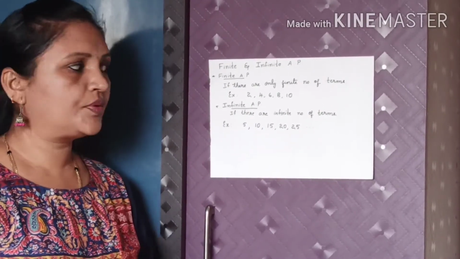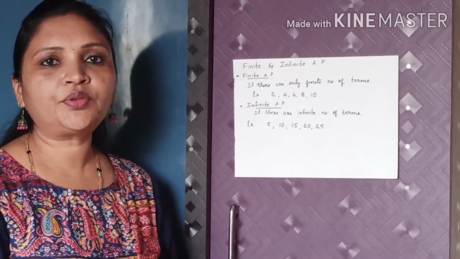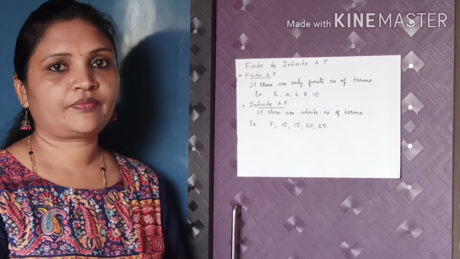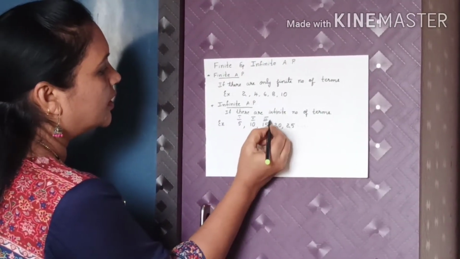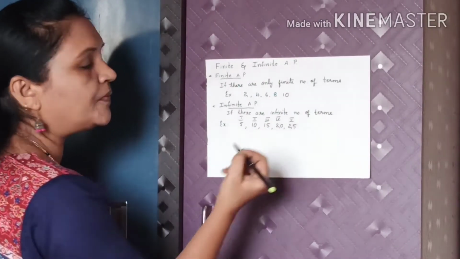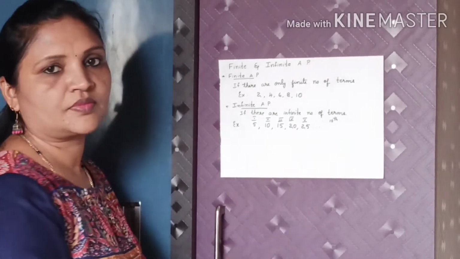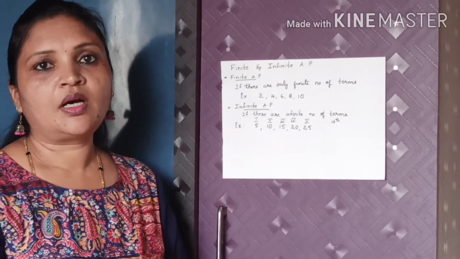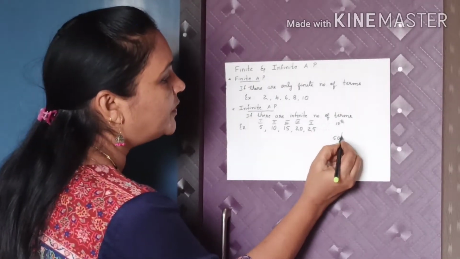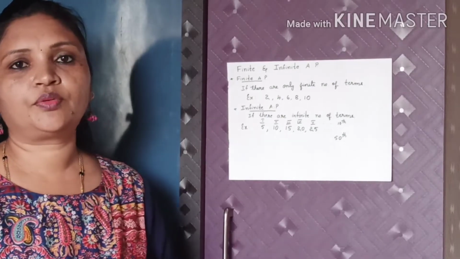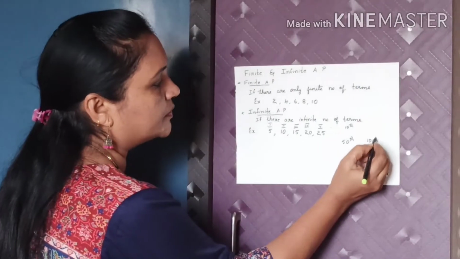Now for example, in this example, I want to know what the 10th term will be. This is the first term, second term, third term, fourth term, fifth term. So I want to know what the 10th term will be, or I am curious to know what the 50th term will be, or what the 100th term will be.